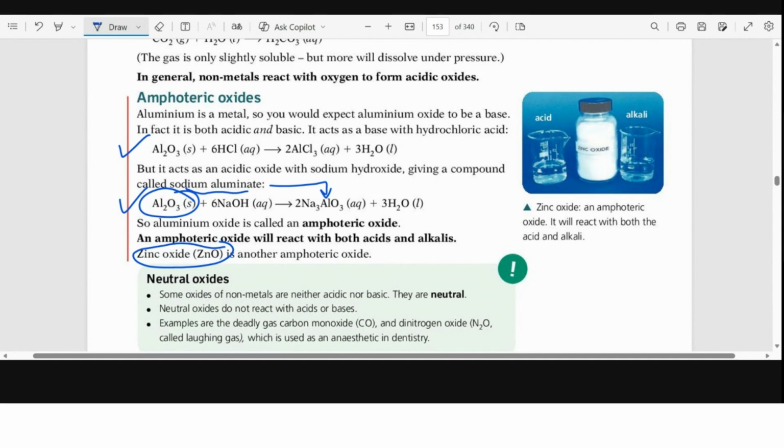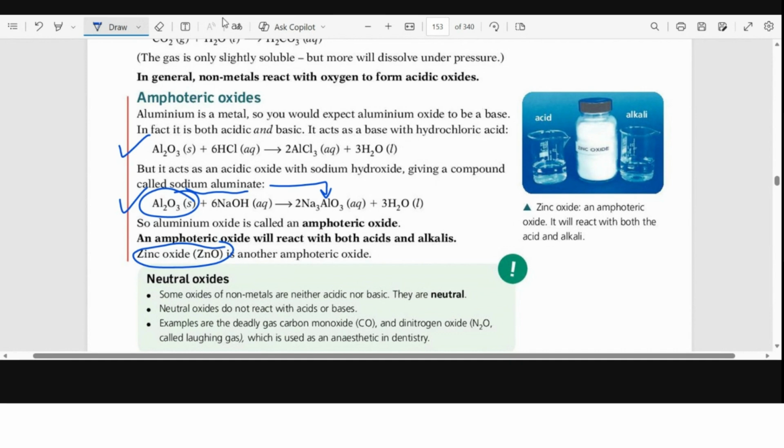You have to memorize these two equations. When aluminium oxide reacts with HCl, what does it form? When aluminium oxide reacts with sodium hydroxide, what does it form? The formula, the name and the balancing of both of these equations will be included in your CAT. Okay, so this was the amphoteric oxide, the last type of oxide that we have to do.